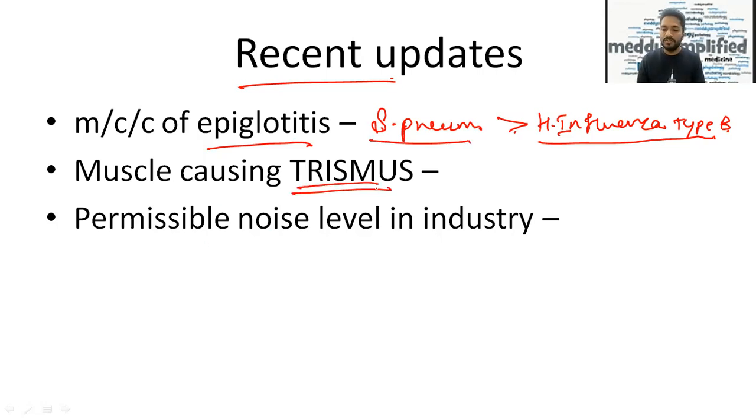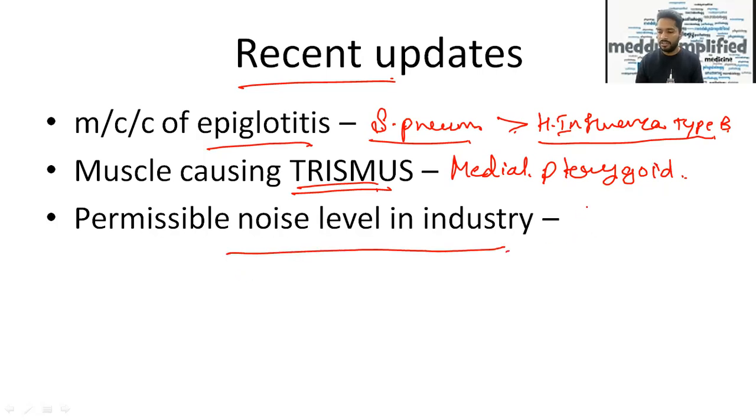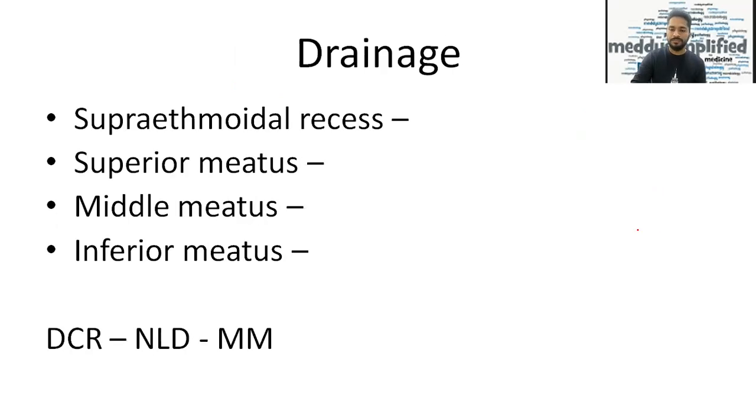Another one is, which of the following muscles causes trismus? The correct answer now is medial pterygoid. Earlier, somewhere it was written lateral pterygoid, but now the correct answer is medial pterygoid. Okay, now permissible noise level in industries. Now it is 85 decibel. If 85 decibel is not given in the options, then the answer should be 90 decibel. But remember, 85 decibel is the better or correct answer for the permissible noise level in industry.